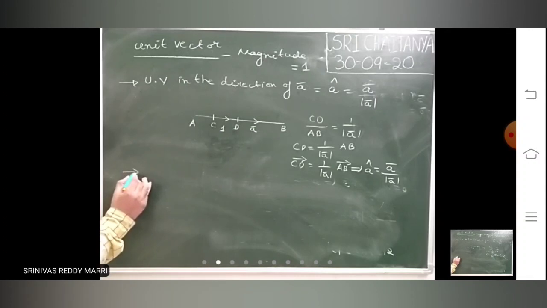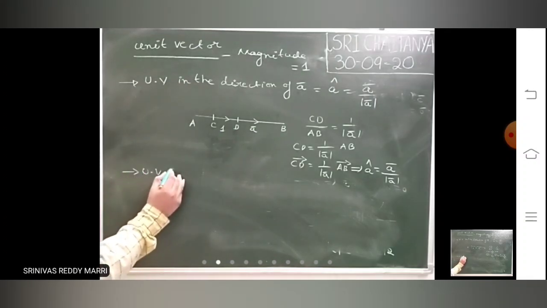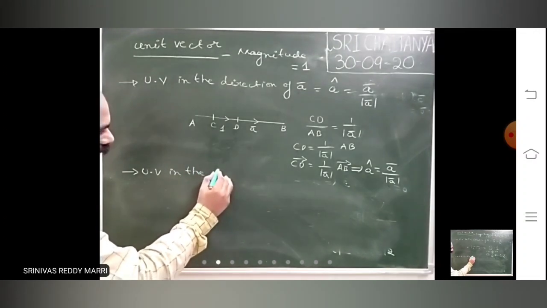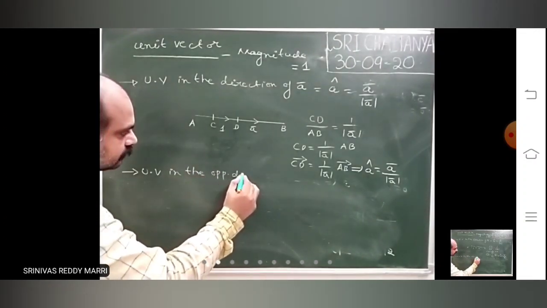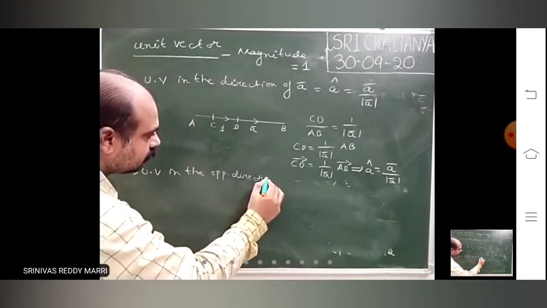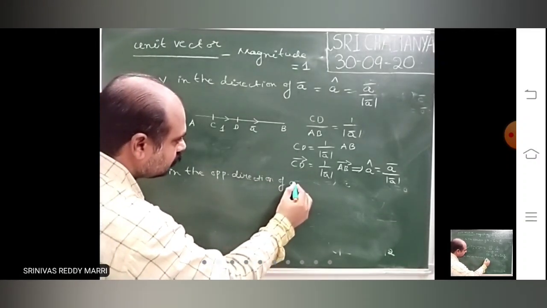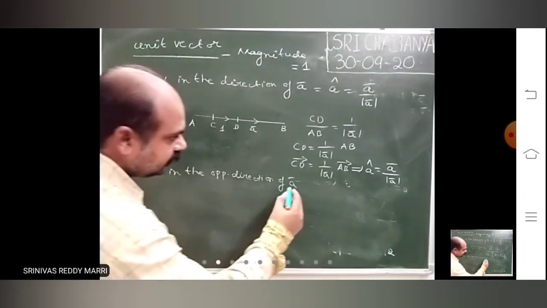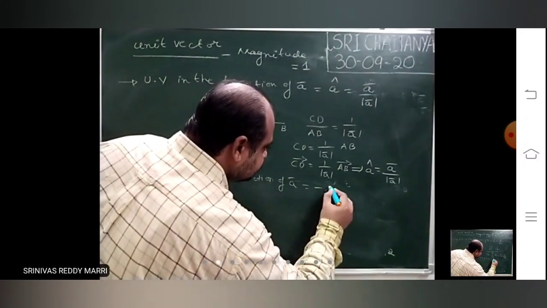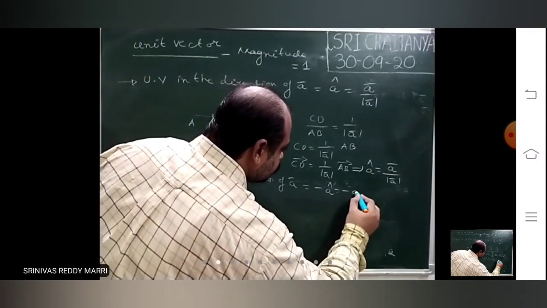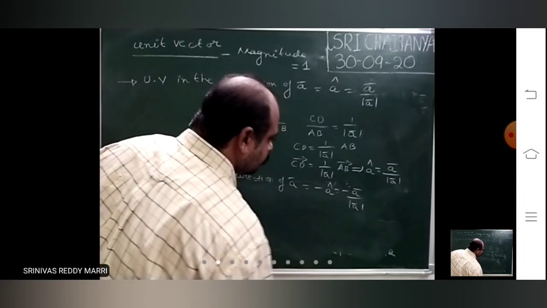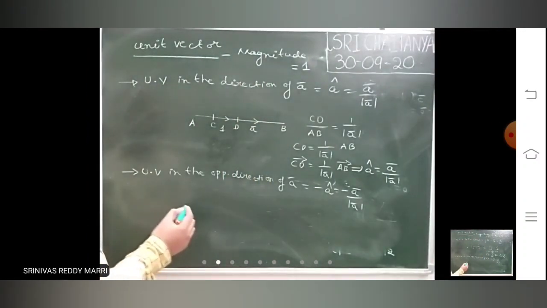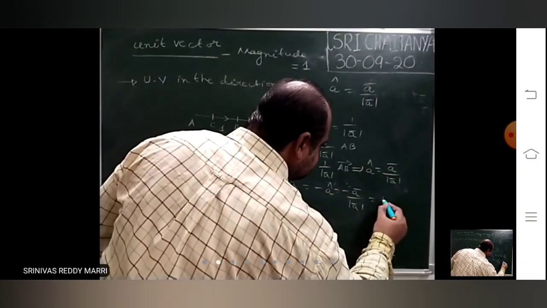Suppose you want a unit vector in the opposite direction of A bar. So this is nothing but minus A cap. Unit vector A bar has this direction. Now this is nothing but DC bar.